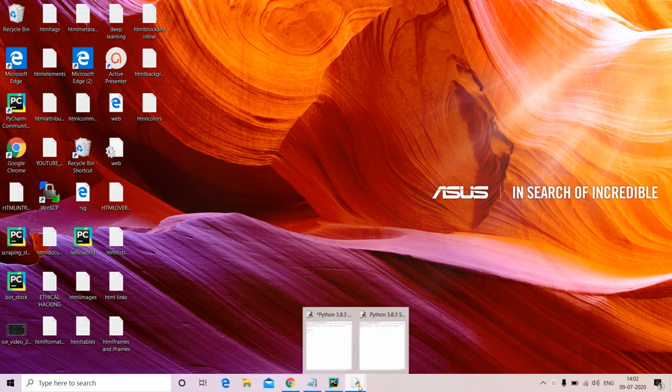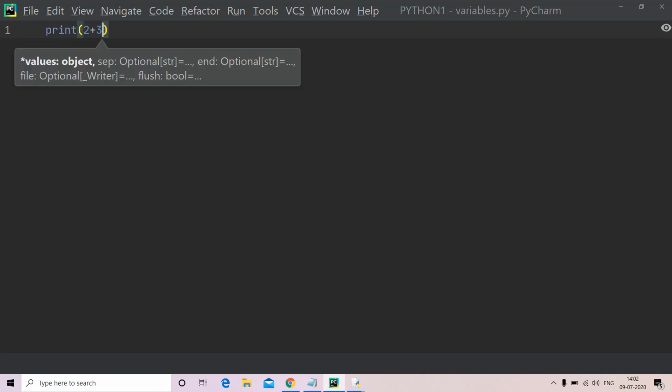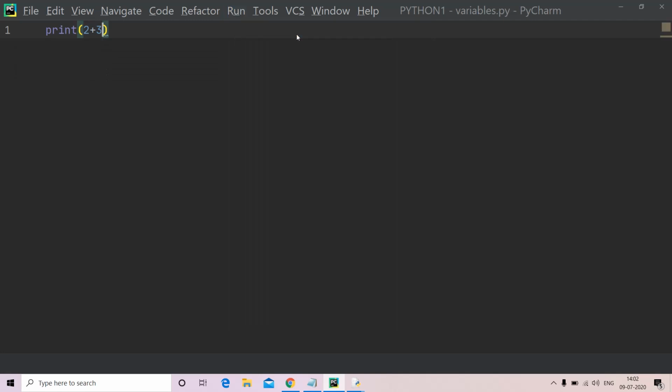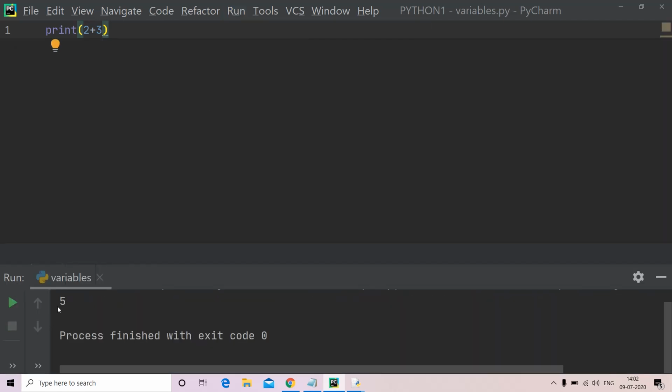Let us go to our Python PyCharm. Now I want to add 2 and 3. Print 2 plus 3. Now I am running my program. It has given us 5, right? But you don't want to give values 2, 3. You want to maintain the confidentiality of your data.